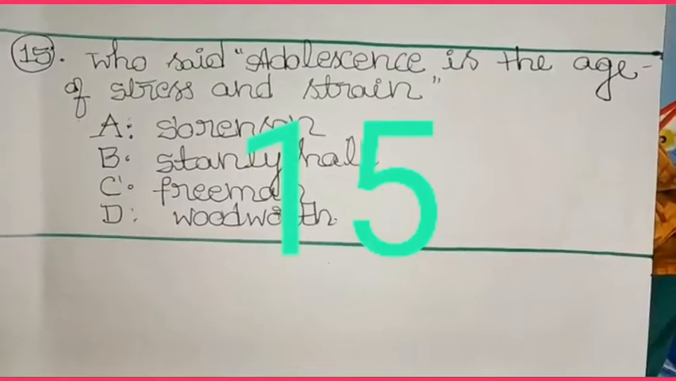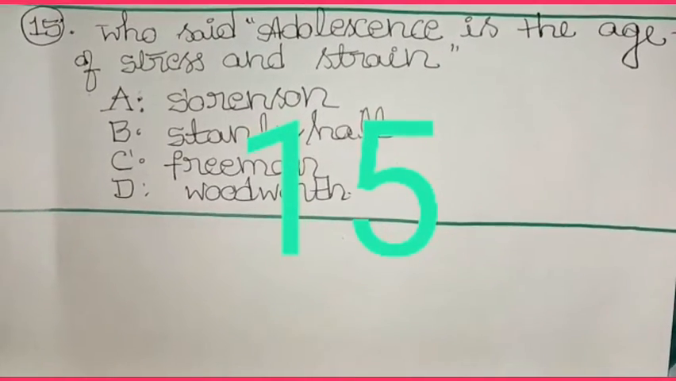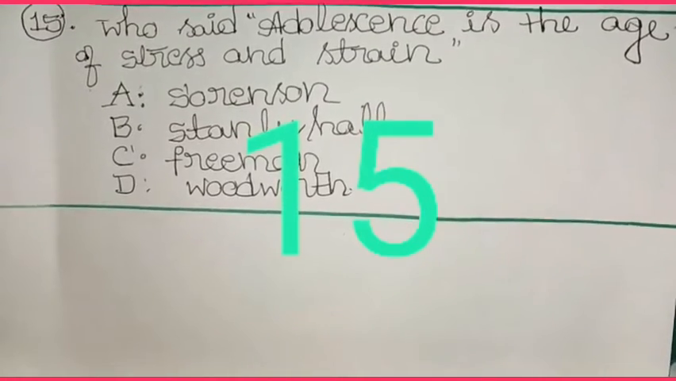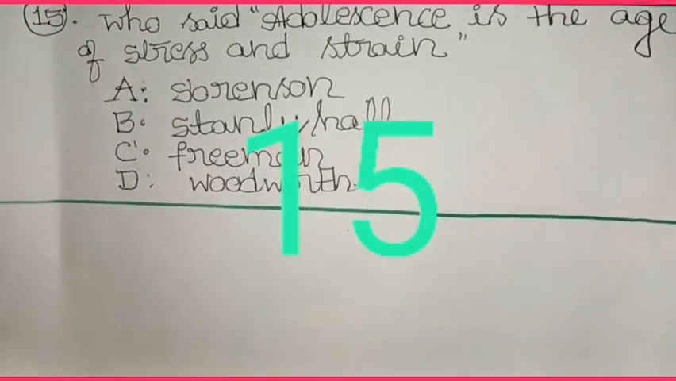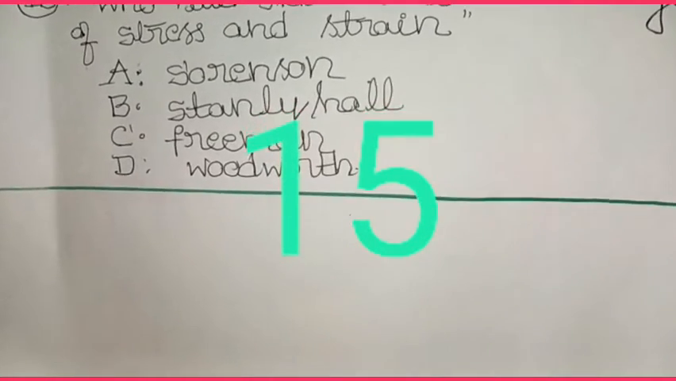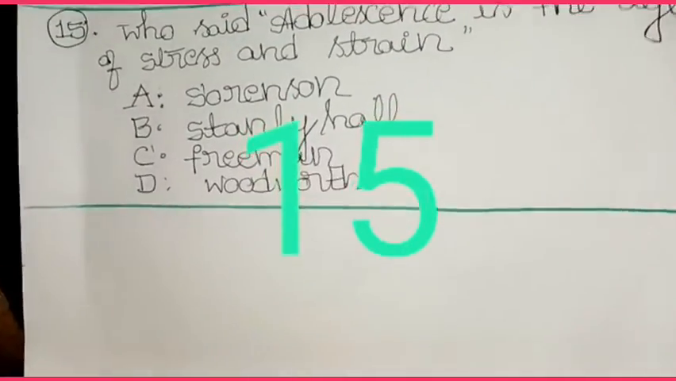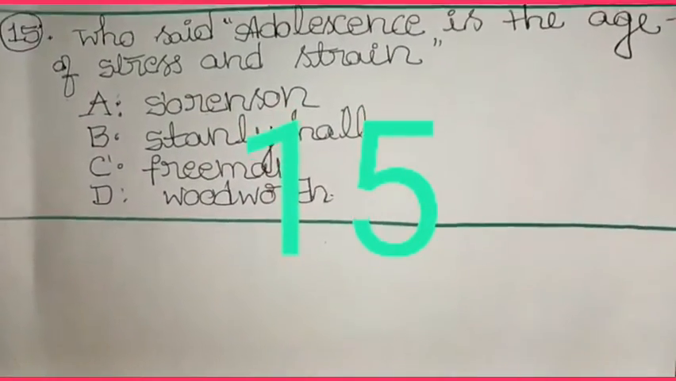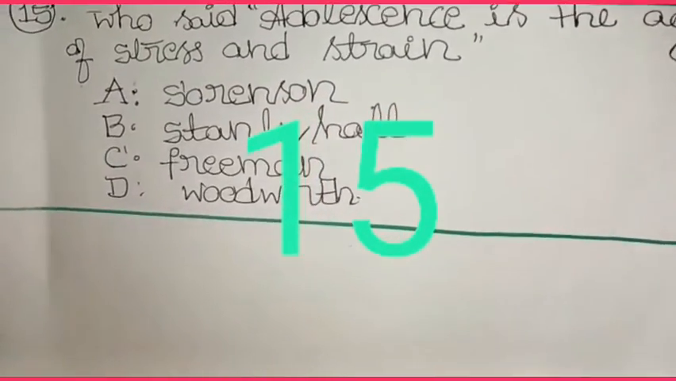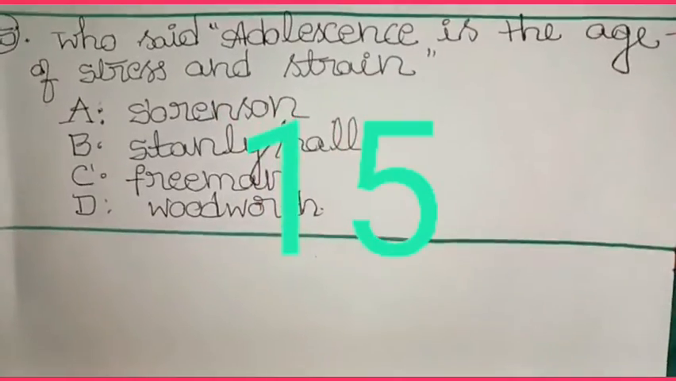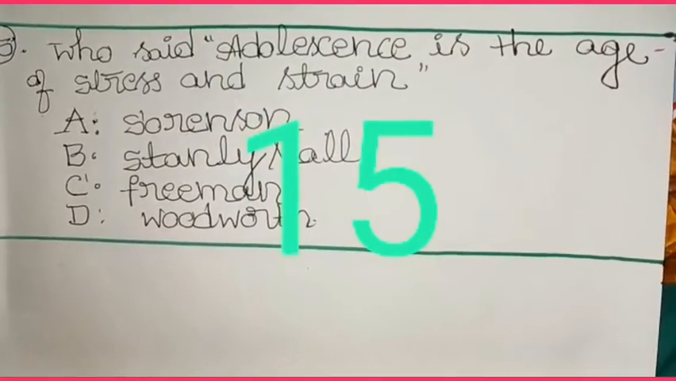Question number 15. Who said adolescence is the age of stress and strain? A. Sorensen, B. Stanley Hall, C. Freeman, D. Woodworth. B. Stanley Hall. Stanley Hall is a child psychologist. He said that adolescence is the age of stress and strain. So the answer is Stanley Hall. That means B is the right answer.